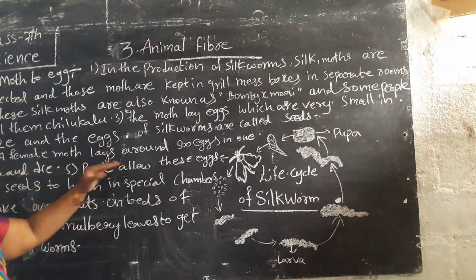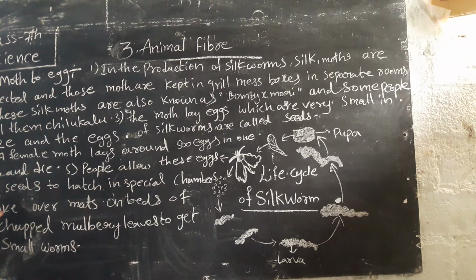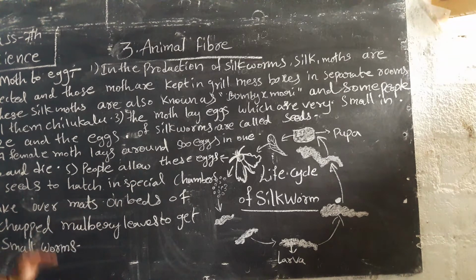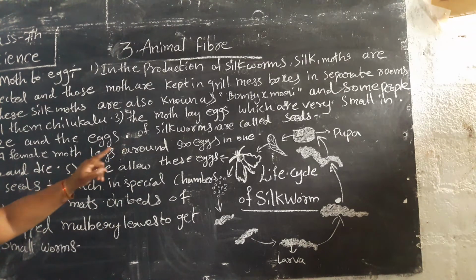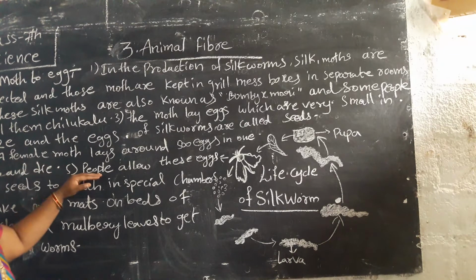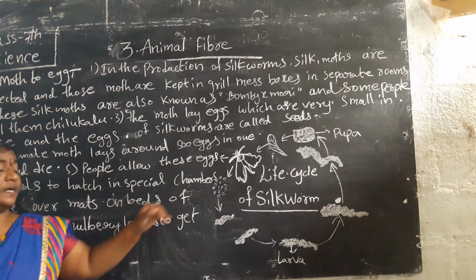The people allow these eggs, or seeds, to hatch in special chambers. The silkworm eggs are called seeds, no? A female moth lays around 500 eggs in one go and dies. We can call the eggs seeds also, no?